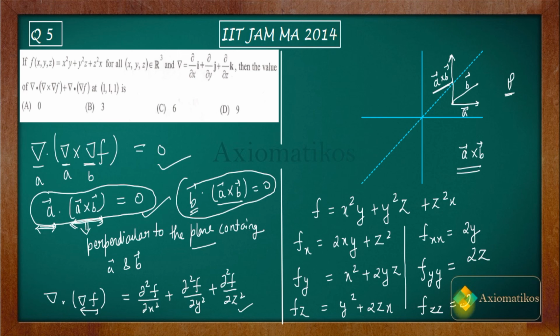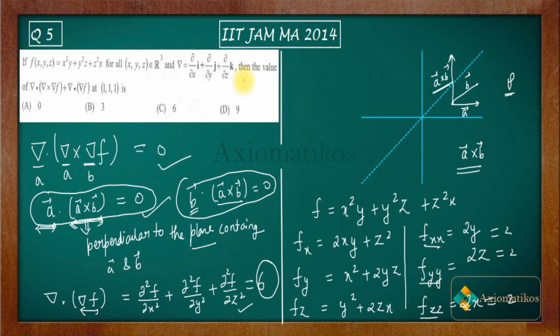It will be 2x only, right? So if you add them up, you will get 2x plus 2y plus 2z, right? Now you have to evaluate them at (1,1,1). That means x is 1, y is 1, z is 1. So you will end up with this. Are you getting my point? So the final thing will be 6 only.